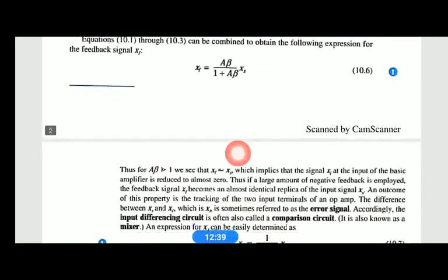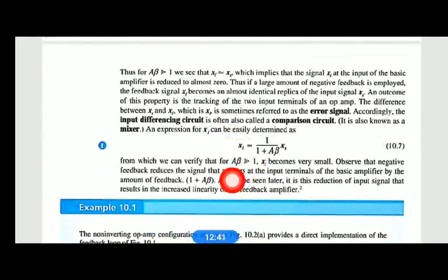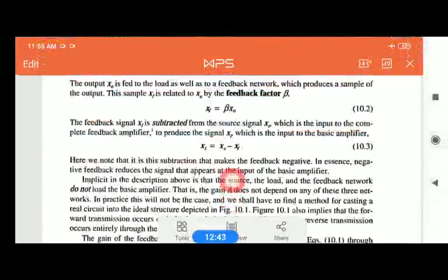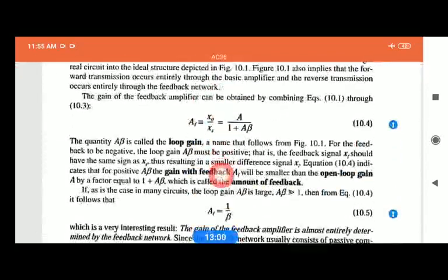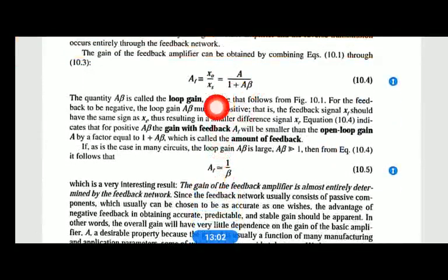Further, to get the value of Xi, see formula 1. From this equation, Xi is X0 by A. Then you replace the value of X0, which from this equation is A into XS divided by 1 plus A beta.